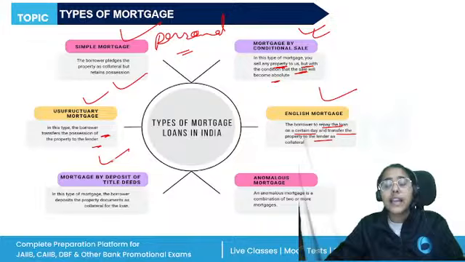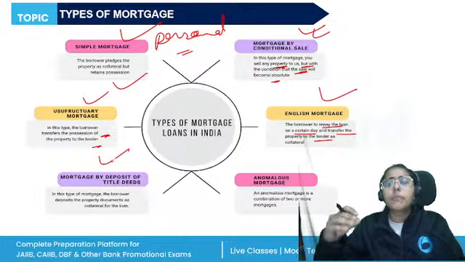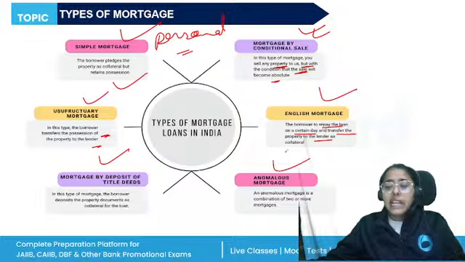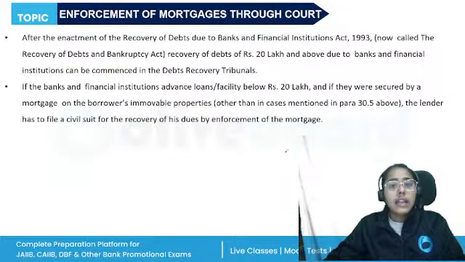And the last is the anomalous mortgage, which is a combination of any two types of the mortgage. All right. So these are the different types. I hope you remember. And there are options with the creditor.